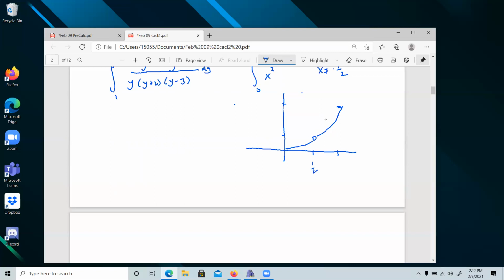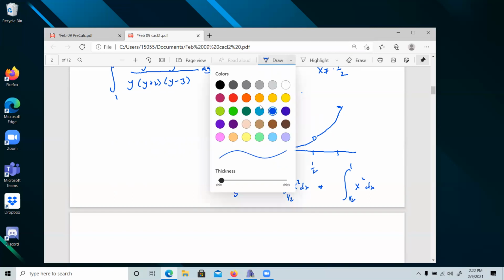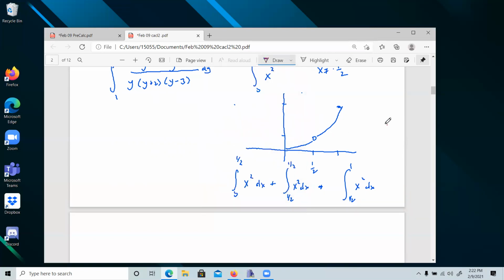Technically, we have to divide this up into 3 integrals. We're going to go from 0 to 1/2 of x squared dx, plus 1/2 to 1/2 of x squared dx, plus 1/2 to 1 of x squared dx. That's why this one doesn't really count. What we're trying to do is figure out the area under the curve here. So I have to exclude that spot.